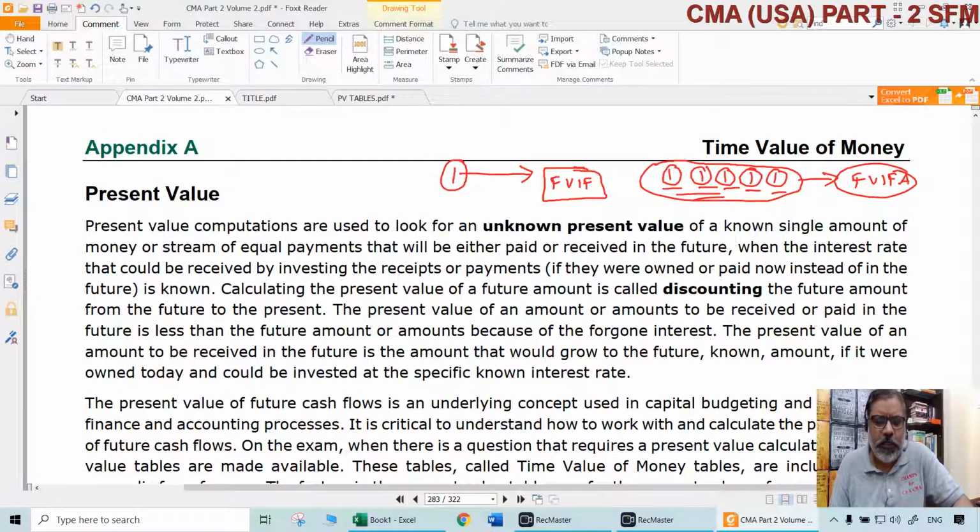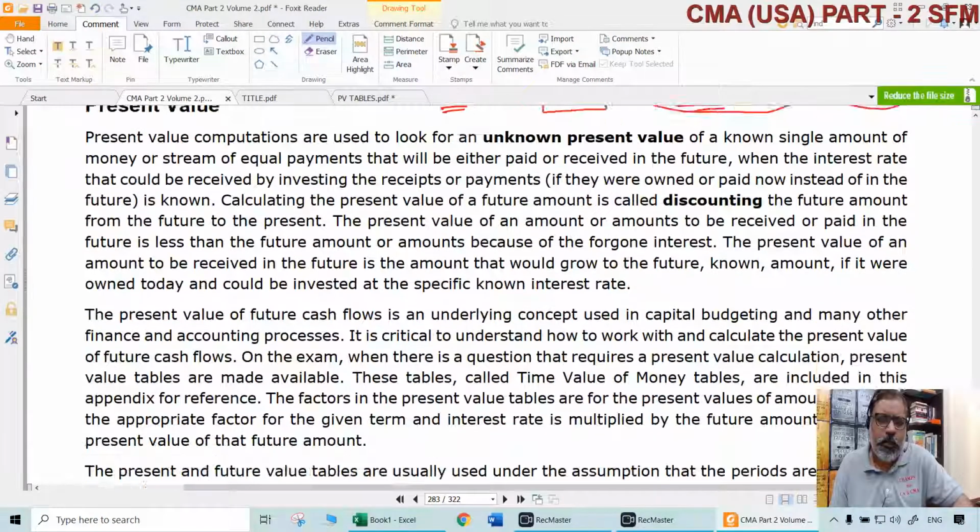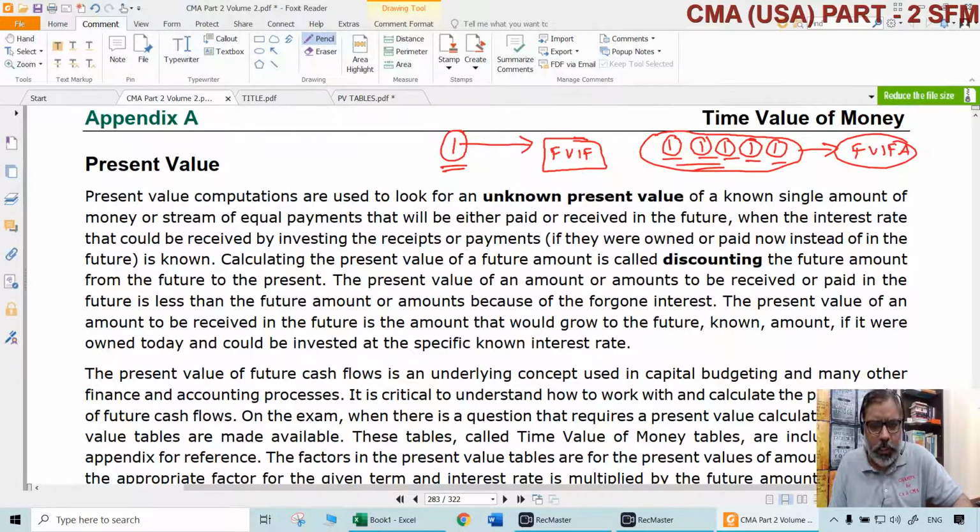And again, we have to be very, very clear on the difference between them. The core difference is very simple. In case of FVIF, we are only talking about one investment, one shot. In case of FVIFA, we are not talking about one cash flow. We are talking about periodic cash flows. Equal cash flows happening at the end of the period for a certain period of time. That will be an annuity. The concept of annuity will be the same. What we looked at earlier was the future value interest factor annuity and the future value interest factor. That was the compounding aspect which we discussed.